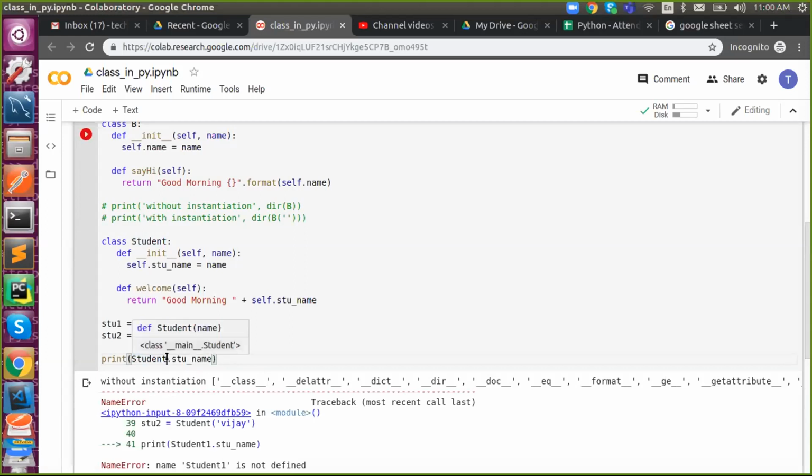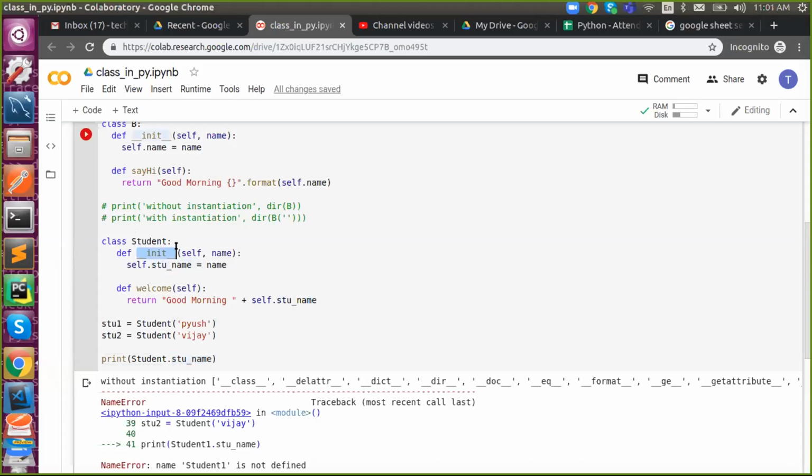After the dot, do we have it? If it exists, it will print a value, right? Does it exist? No. Where does it exist? STU1 resides in STU1 and STU2 only, not inside STU2, because I said it is a constructor and it will be constructed during runtime when you are instantiating.